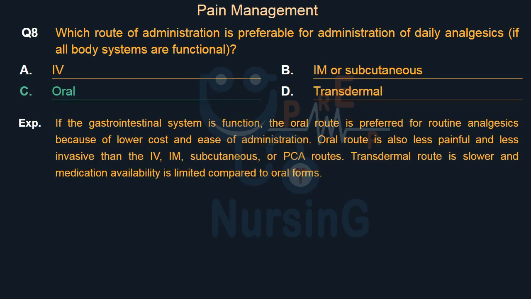If the gastrointestinal system is functional, the oral route is preferred for routine analgesics because of lower cost and ease of administration. Oral route is also less painful and less invasive than the IV, IM, subcutaneous, or PCA routes. Transdermal route is slower and medication availability is limited compared to oral forms.